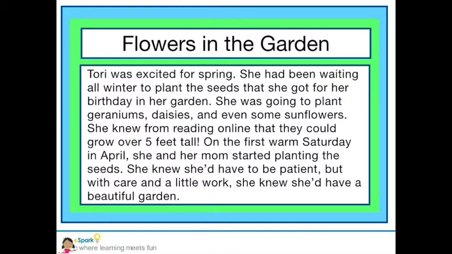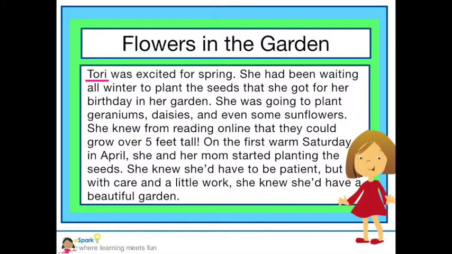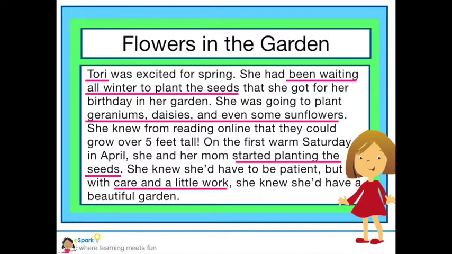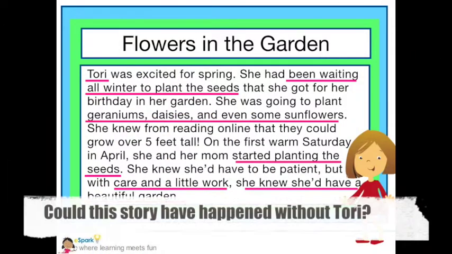Who do you think is the major character? That's right, Tori. Her name is the first word in the story. We can see that she's been waiting all winter to plant seeds. We can see the kind of flower she's going to plant. We can see that she started planting the seeds. We read that she knows she's going to have to be patient and work, and that in the end she will have her garden.